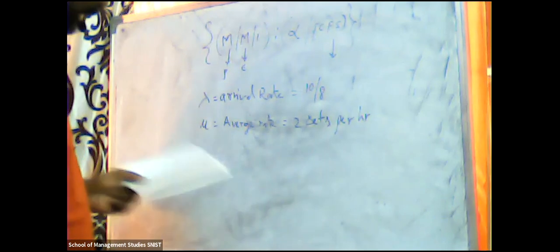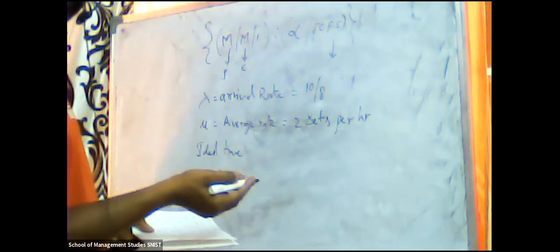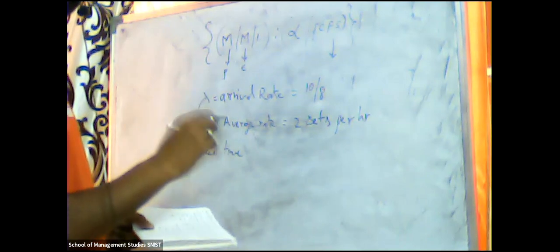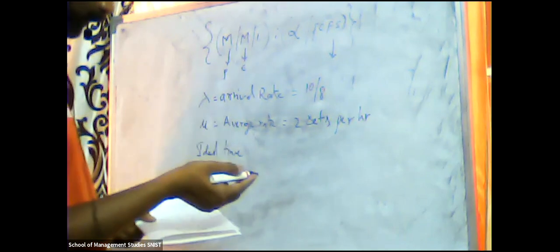Okay. Then idle time. Idle time means the free time that the TV repairman is available without doing any repair. So free time is 1 minus rho. So rho is going to be calculated here: rho equals lambda divided by mu. Lambda we know already, 10 by 8.